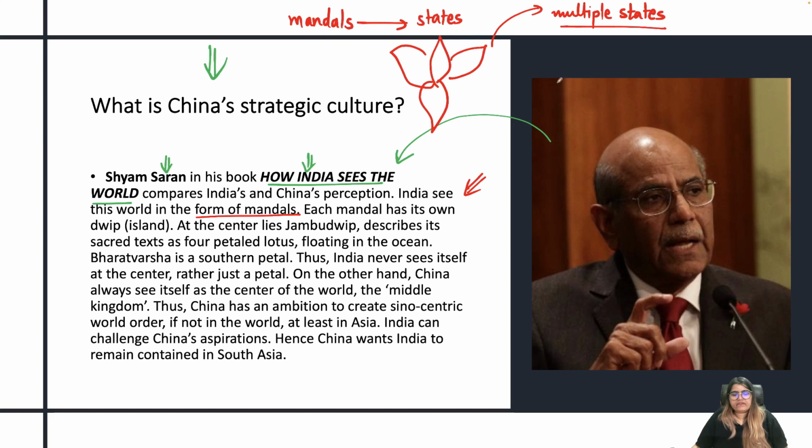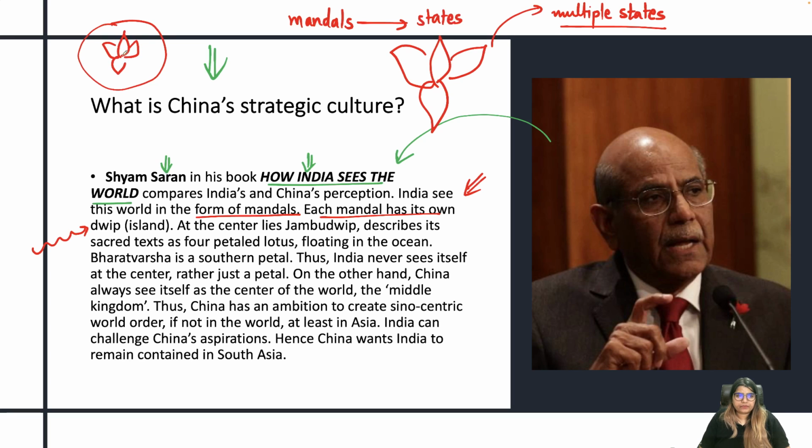So that means whenever we look at the world, we don't look at it as if we are on the top of the world. Rather, we give importance to multipolarity. Multiple states, we recognize that this world is made up of multiple states. And each mandal has its own dweep, its own island. And at the center of this world lies Jambu Dweep.